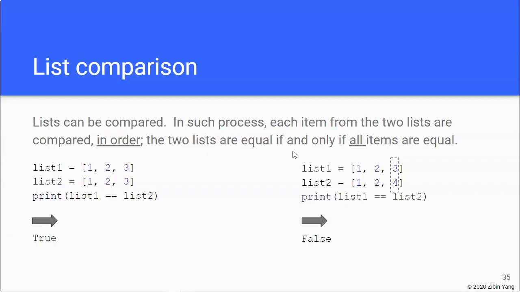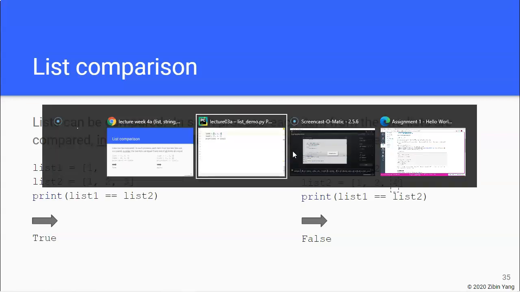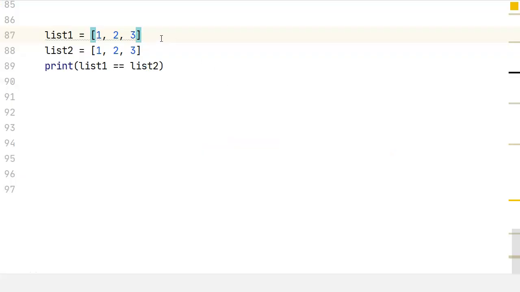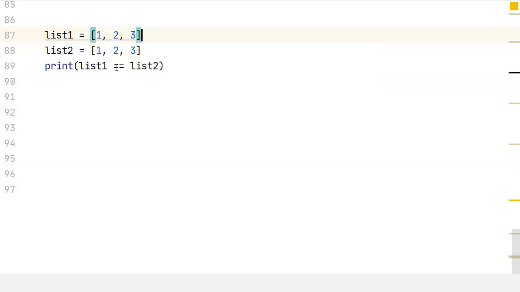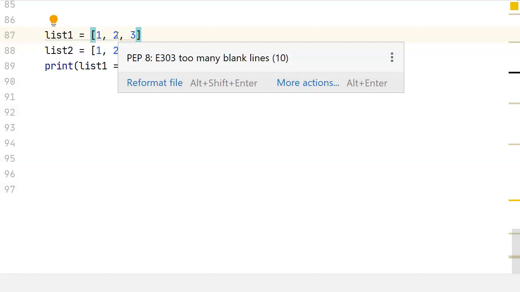And finally, lists can be compared, just like numbers or strings or any other kind of data type. So the way that it's going to work is, given 2 lists, when we try to compare them using the double equal operator, it will compare the first element from the first list with the first element from the second list, and if they're equal, it will move on to the next element.